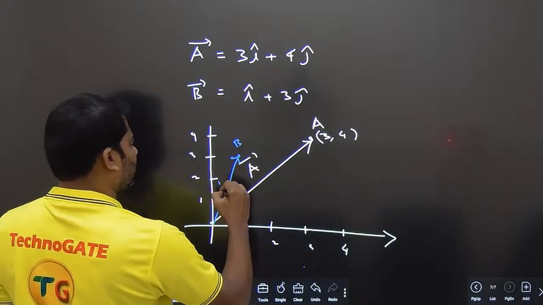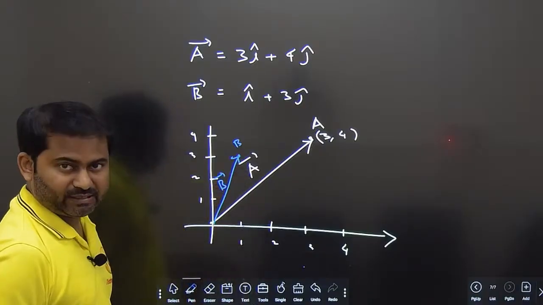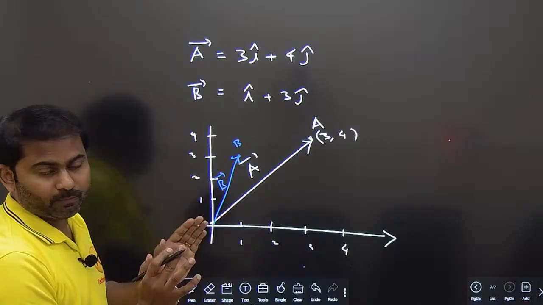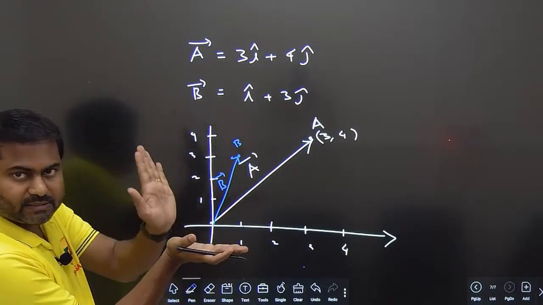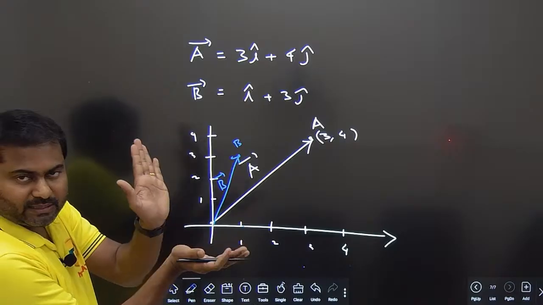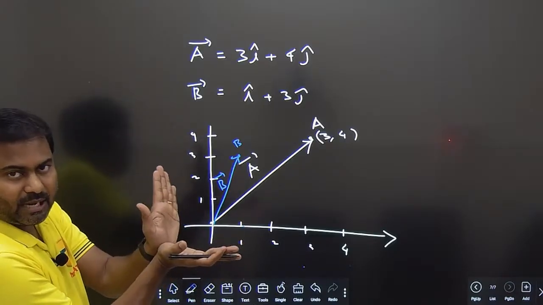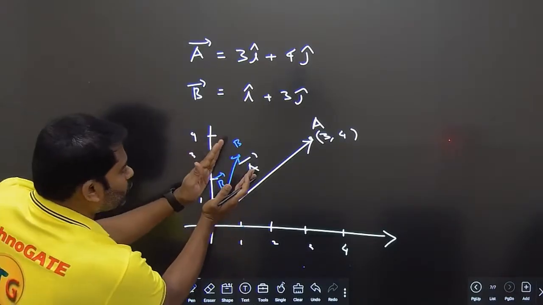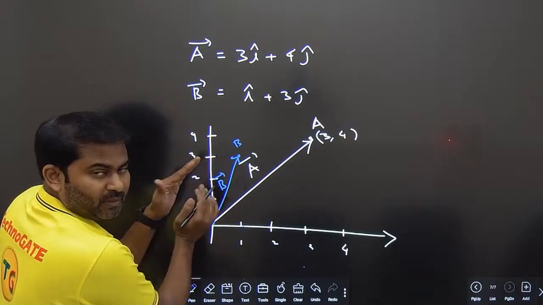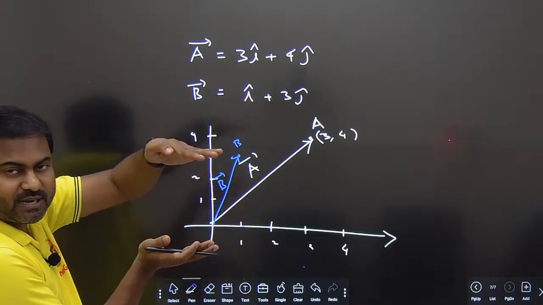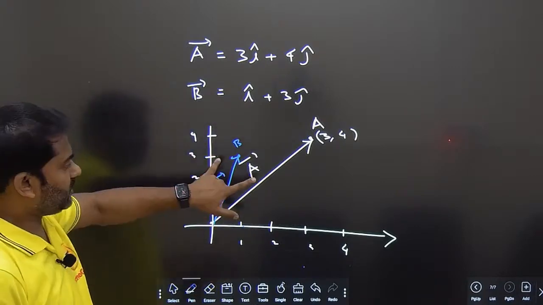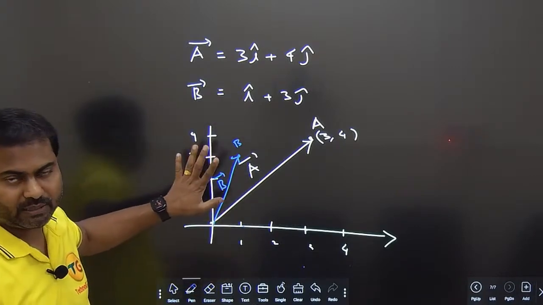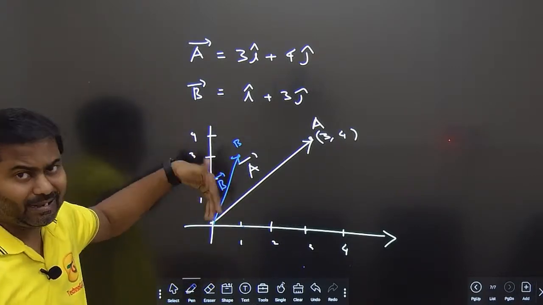So you can see here, the A vector and B vector cannot form even opposite sides of a rectangle or adjacent sides of a rectangle, because in a rectangle adjacent sides are perpendicular to each other. These two are not perpendicular to each other. They cannot form opposite sides of a rectangle either, because opposite sides of a rectangle should be parallel to each other. These two are not parallel. Okay? Clear? So they can form a parallelogram.